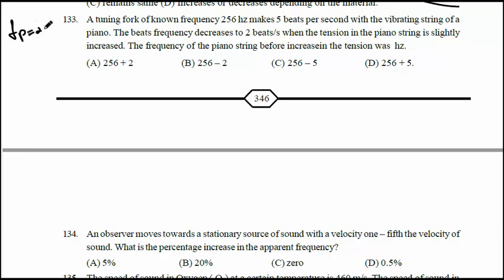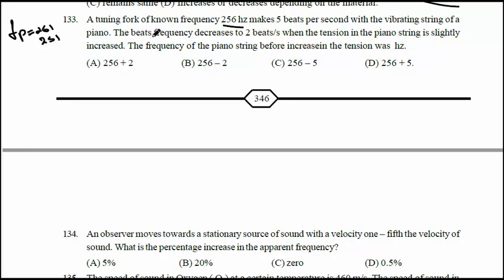5 more means 261, or 5 less means 251. So how many beats are produced? 5. So what is the frequency of the known one? 256, which means 261 or 251 is the answer.